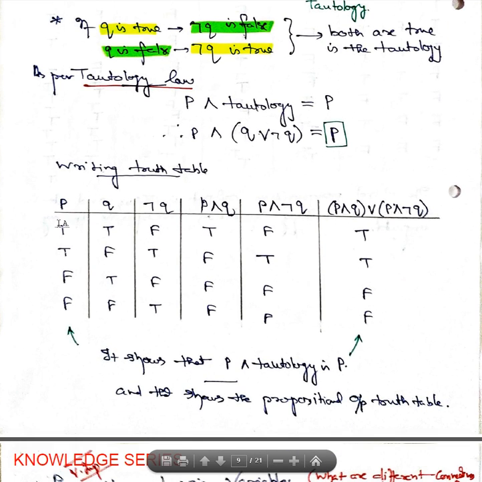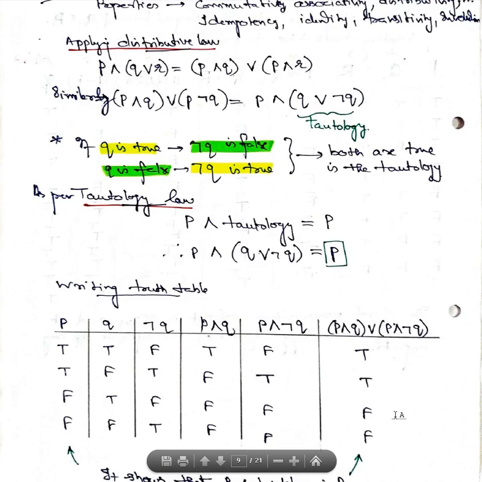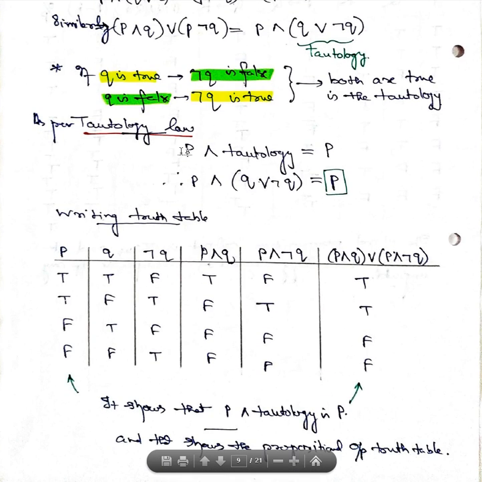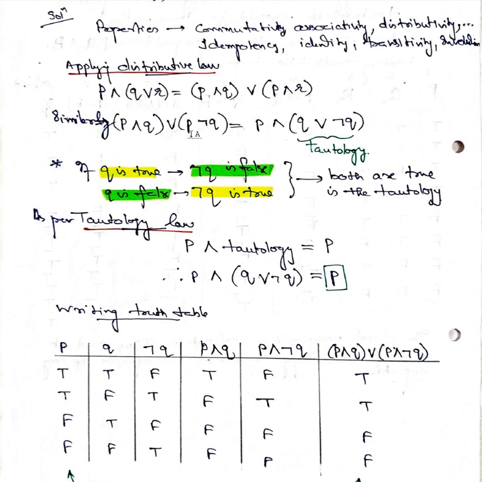So if you try to see here, what is P? True, true, false, false. Here we get true, true, false, false. So it shows that P conjunction of a tautology is P. This itself shows that it is a tautological condition, and that shows the propositional output of the truth table. So P conjunction of the tautological case is also P. That is what it indicates.